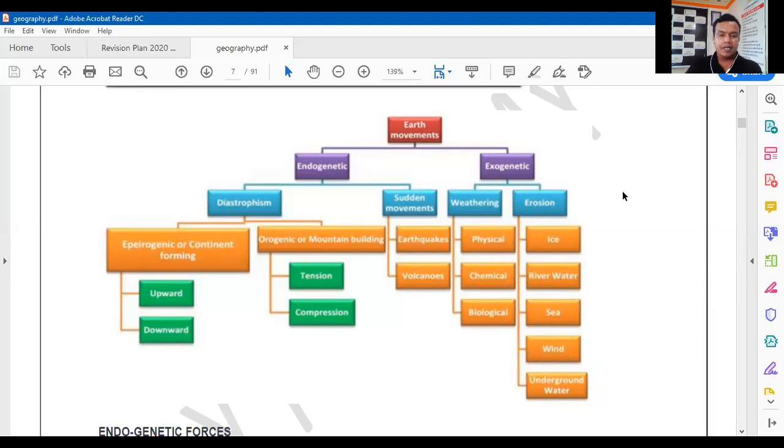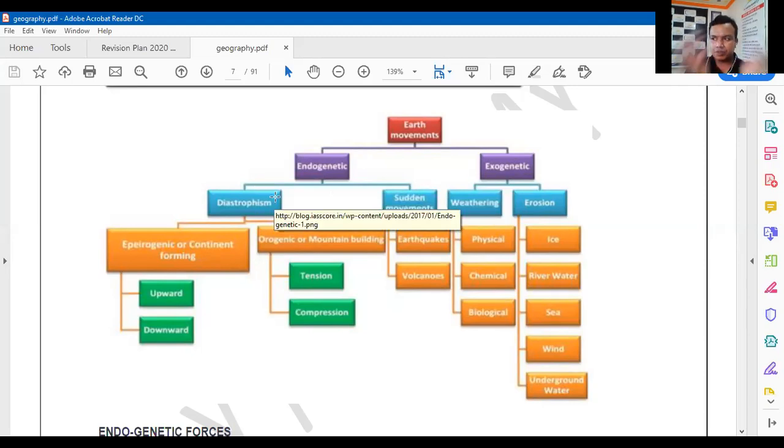One is called endogenetic movements and the other exogenetic movements. Endogenetic movement means what? The movements which are due to the internal forces of the earth. So as we have seen, due to some internal forces in the interior of the earth, the earth surface is moving. So these are called endogenetic forces, and there are some exogenetic forces also, or exogenetic movements. Exogenetic forces are because of external factors, like the climate, which we will be discussing in detail afterwards. Today we will be focusing more on the endogenetic movements.